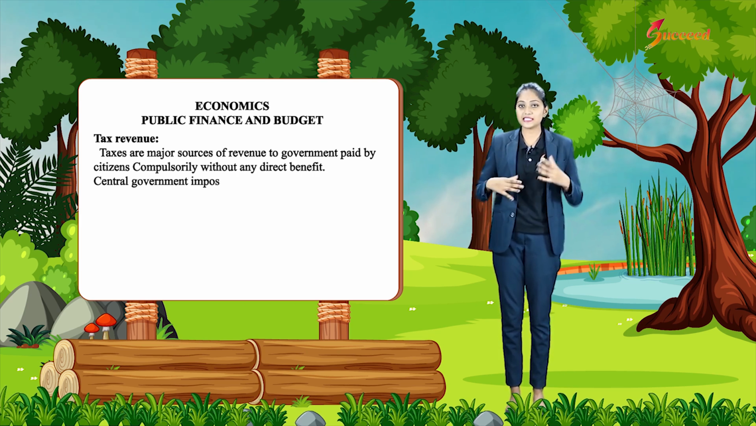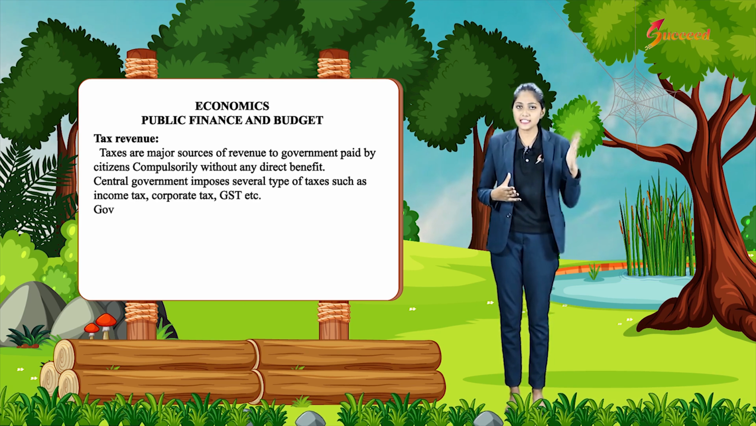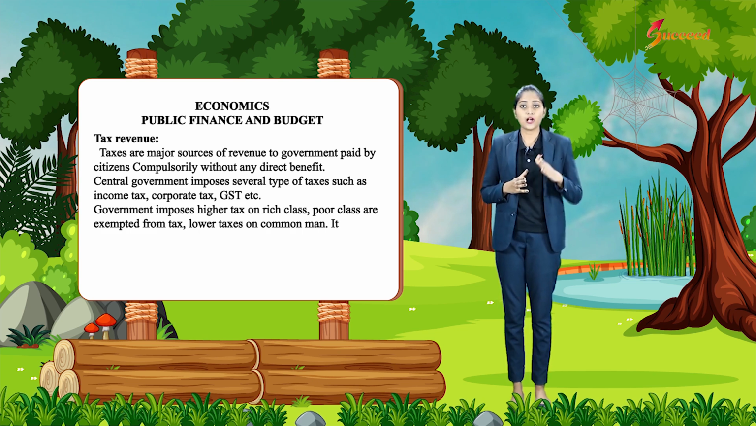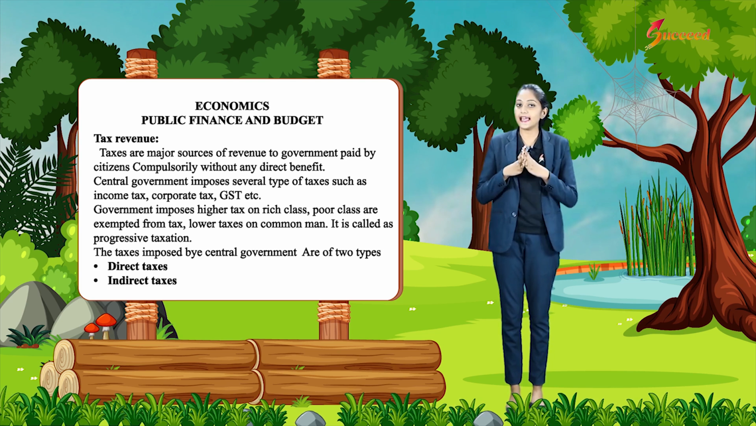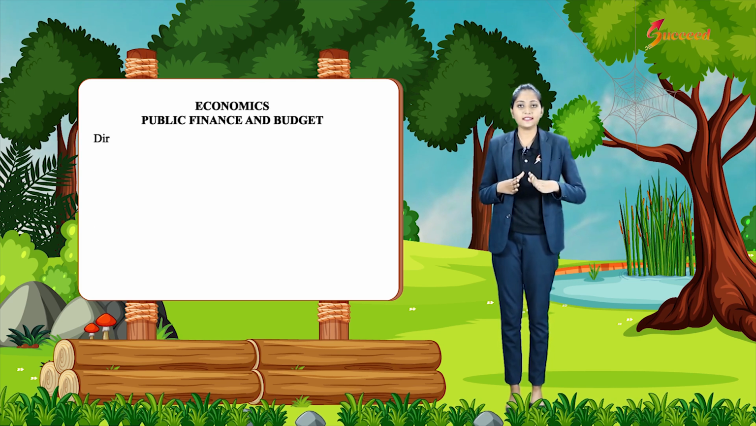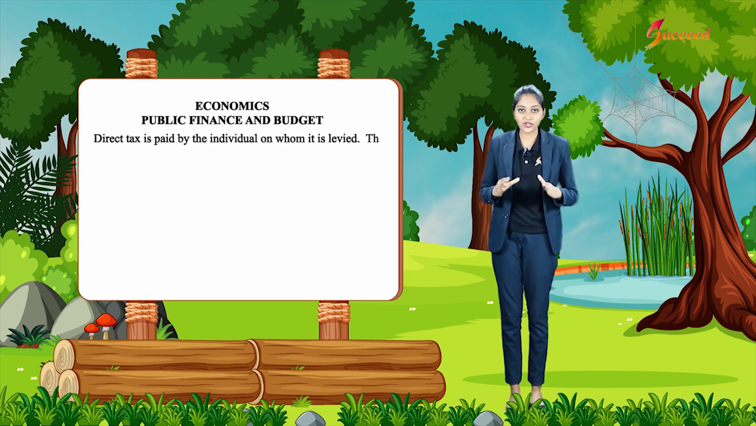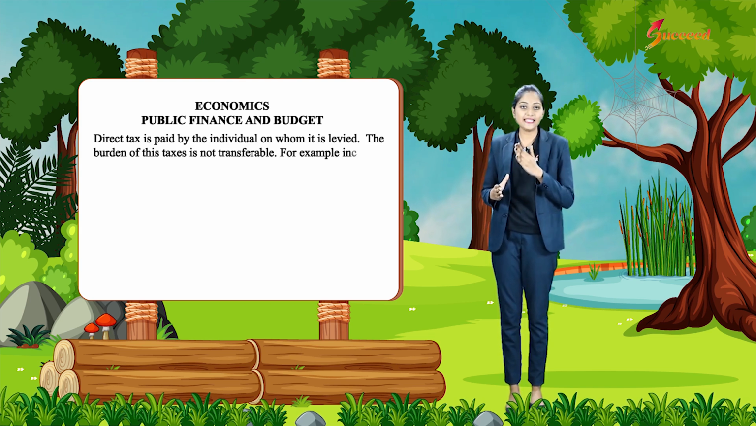Tax revenue. Taxes are a major source of revenue to government, paid by citizens compulsorily without any direct benefit. Central government imposes several types of taxes such as income tax, corporate tax, GST, etc. Government imposes higher tax on the rich class, while the poor class are exempted from tax, with lower taxes on the common man. It is called progressive taxation. The taxes imposed by central government are of two types: direct taxes and indirect taxes. Direct tax is paid by the individual on whom it is levied. The burden of these taxes is not transferable. For example, income tax, corporate tax, stamp duty, etc.